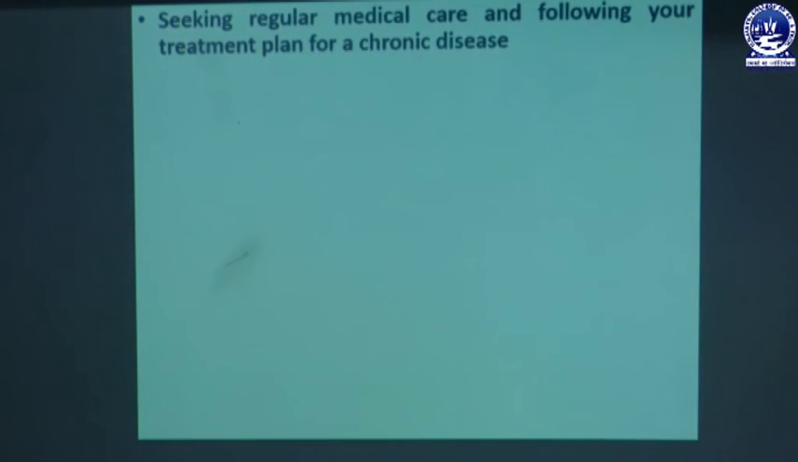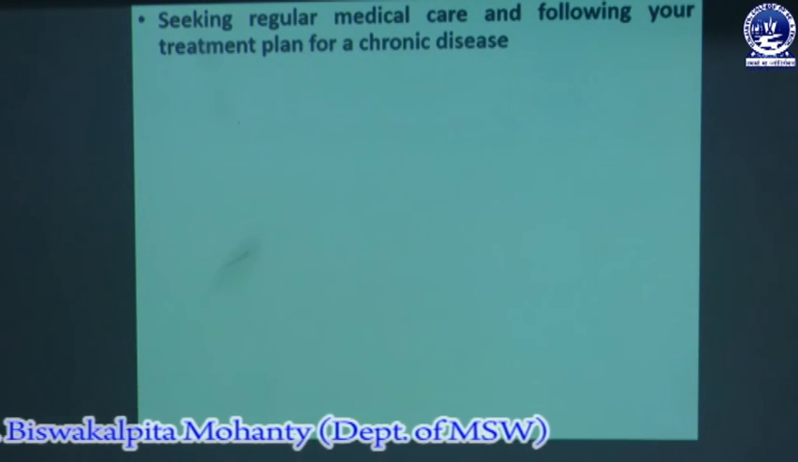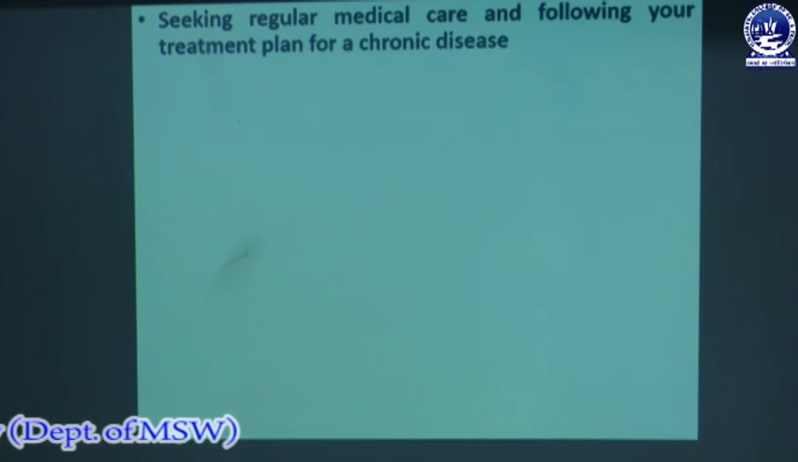Then is seeking regular medical care and following your treatment plan for a chronic disease. If you are suffering from any chronic disease, then we have to seek regular medical care, and also we have to follow the proper treatment or prescription of the doctor, through which we can avoid the risk factors of bacterial disease.